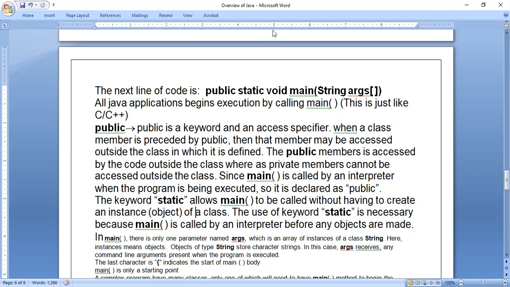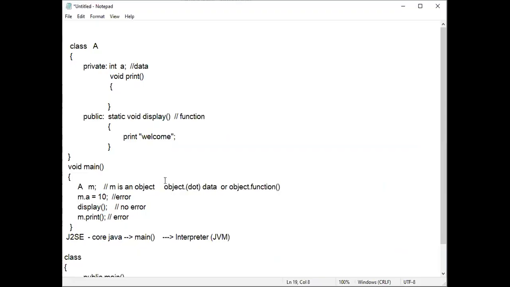Just like I showed with respect to C++ here. The display function is present inside the class. The actual method is to use the object and call m.display. This is the actual method. But I have made it static. If we make the data or function static, then we can call it directly without creating an object. That means without the requirement of an object, we can call the function. That is the meaning of static.